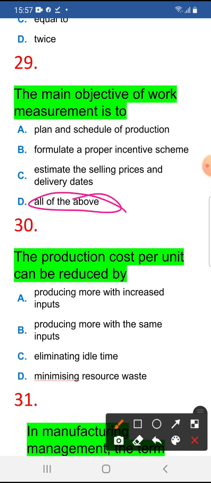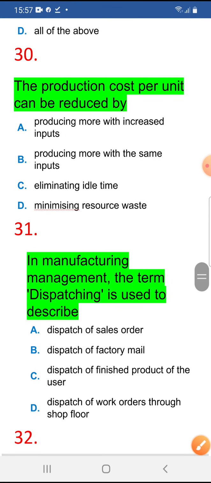What are the main objectives of work measurement? Plan and schedule the production, so you have to plan according to your shift, formulate a proper incentive scheme, and estimate the selling price and the delivery dates. So these all are main objectives of work measurement. Okay. The production cost per unit can be reduced by, how can it be reduced? 30 is B, that is producing more with the same inputs.